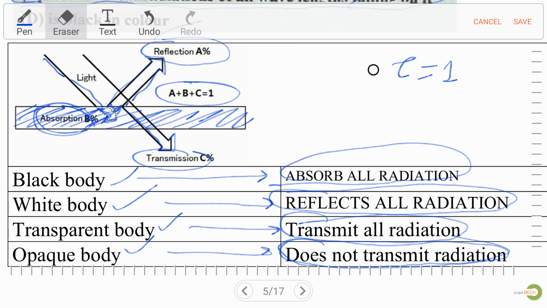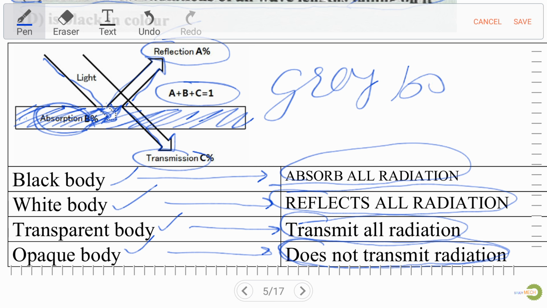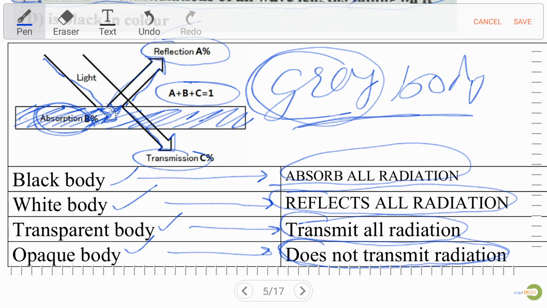Now one more thing that we missed here, that is the grey body. Very important from an exam point of view. Always remember what the grey body is. A body with low emissivity which is independent of frequency is referred to as a grey body. I repeat the definition: a body with low emissivity which is independent of frequency is referred to as a grey body. So don't confuse grey body and black body.